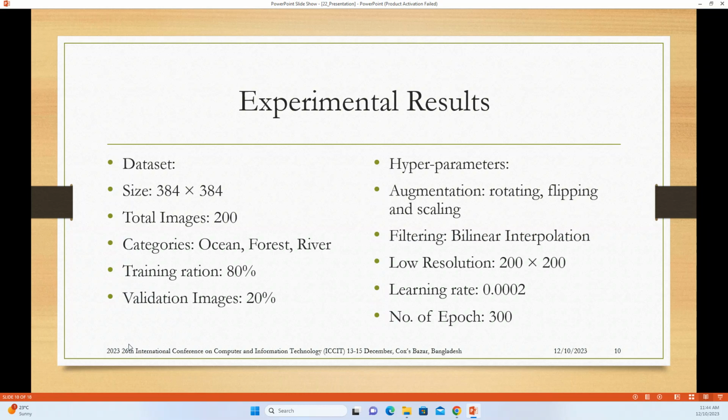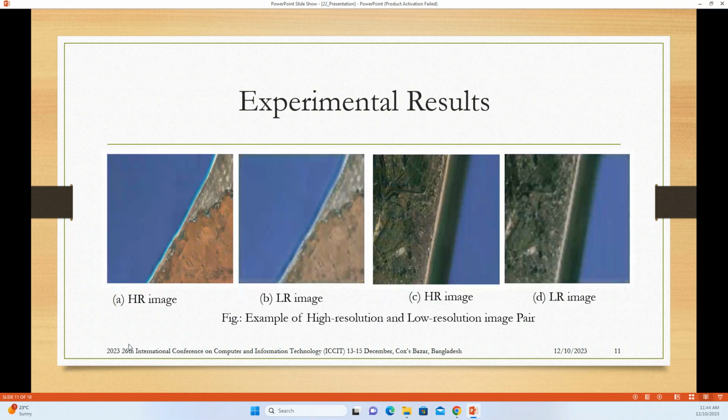For learning rate 0.002, we have used a parameter optimization method to select the parameters. But if you don't want to use any algorithm, then you can easily select by trial and error basis.